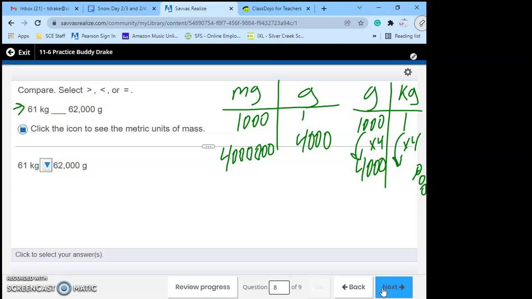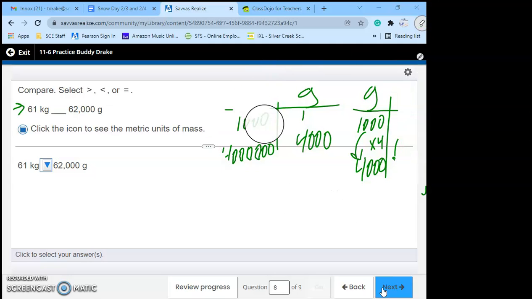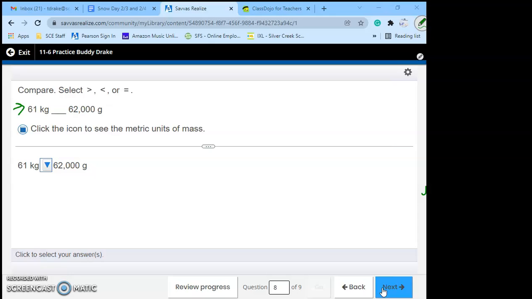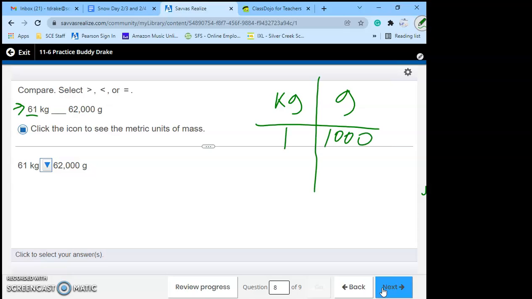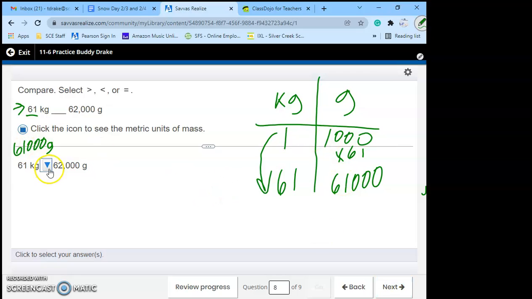Compare 61 kilograms to 62,000 grams. Well, I'm going to convert kg to G. 1 kilogram is 1,000 grams. They gave us 61 kilograms. How do we get from 1 to 61? Times 61, which is 61,000 grams. So what's bigger, 61,000 or 62,000? 62,000, so the alligator's going to eat it.